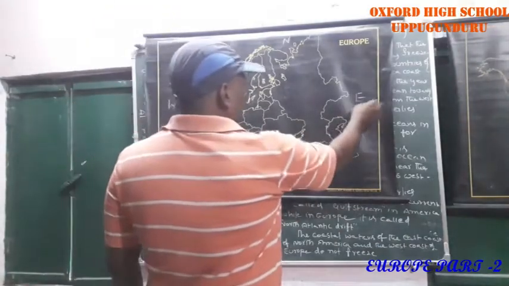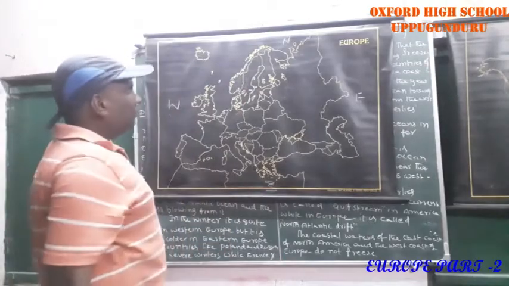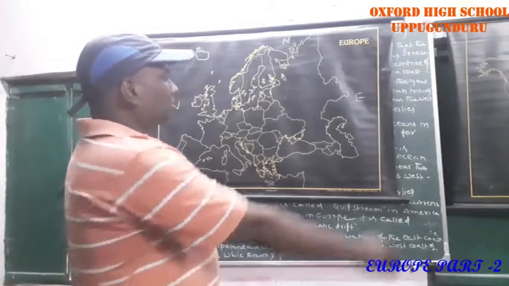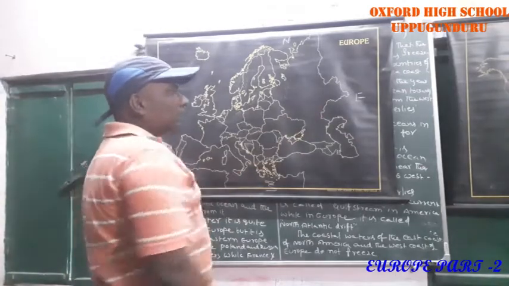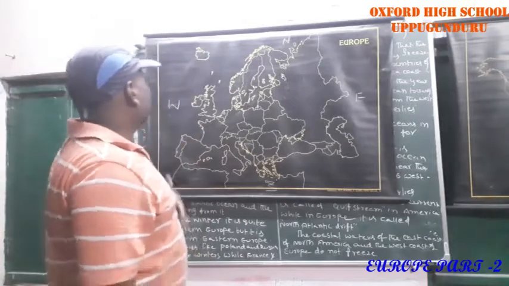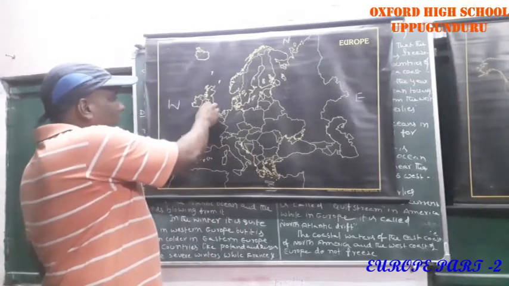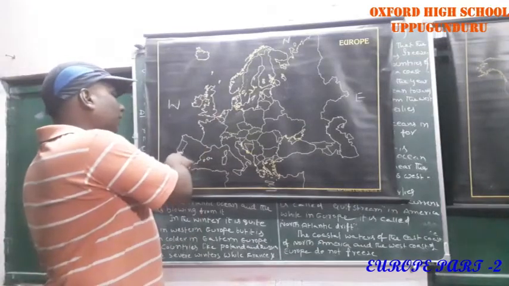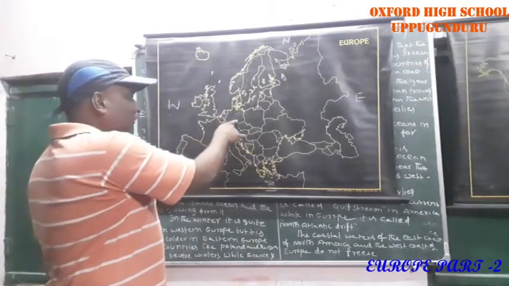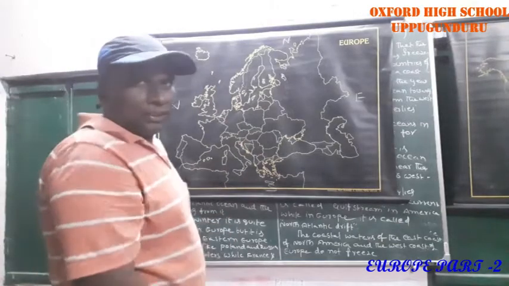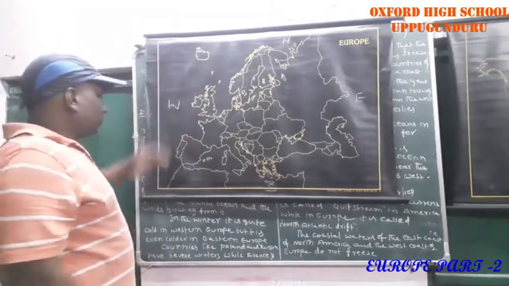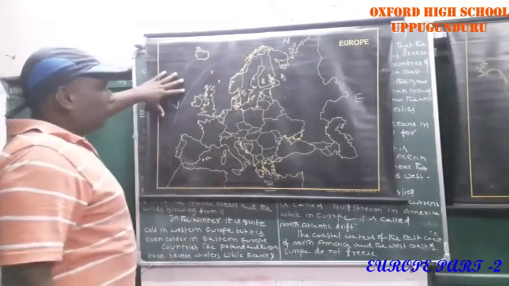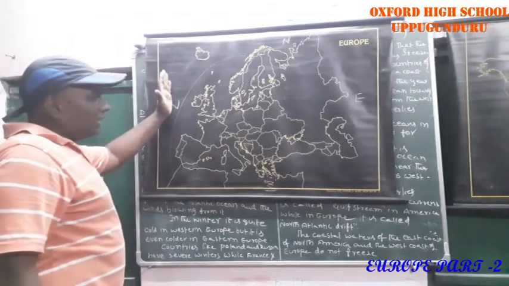This is the east side of Europe. This is the west side of Europe. This is the north side of Europe. This is the south side of Europe. The major country on the east side is Russia. On the west side, if you see, Great Britain exists. Then Portugal, Spain, France, Germany. So different countries exist. The Atlantic Ocean is flowing on this side. Isn't it? The Atlantic Ocean is flowing on the west side of Europe.